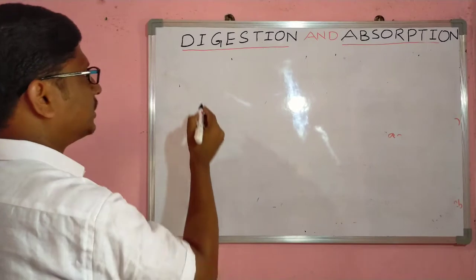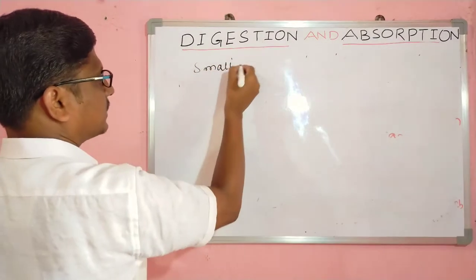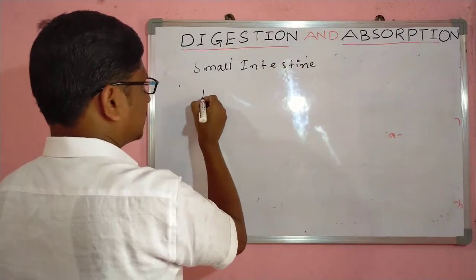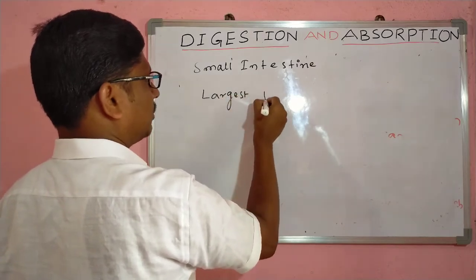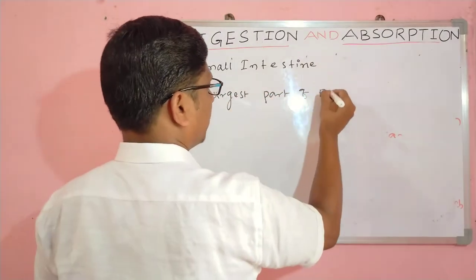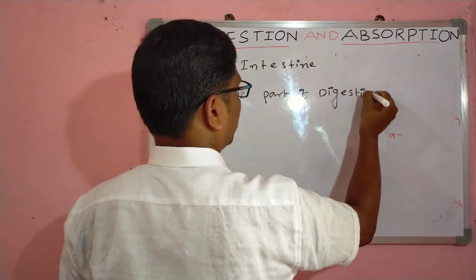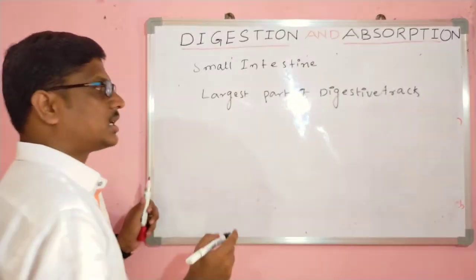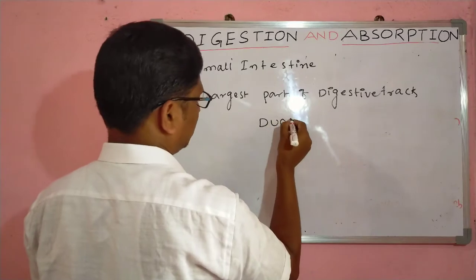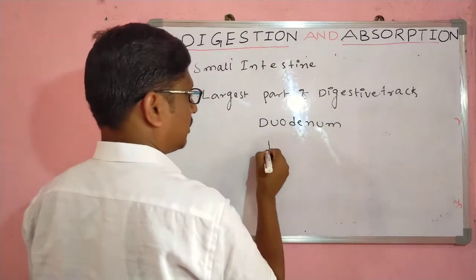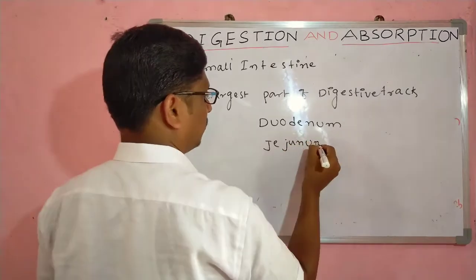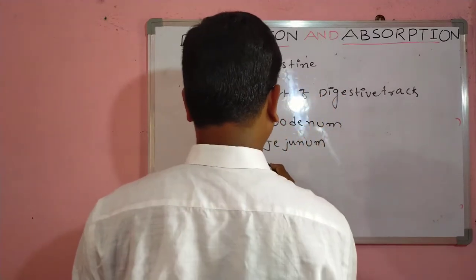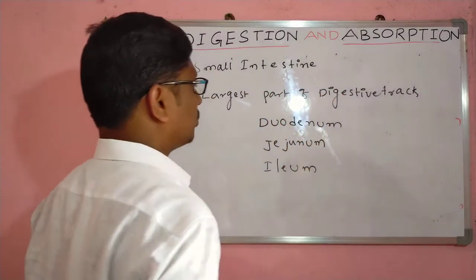Right. The stomach opens into another structure called the small intestine. It is the largest part of the digestive tract. It also contains 3 parts. The anterior part is called the duodenum, then the jejunum, and the third one is called the ileum. Total 3 parts are present.